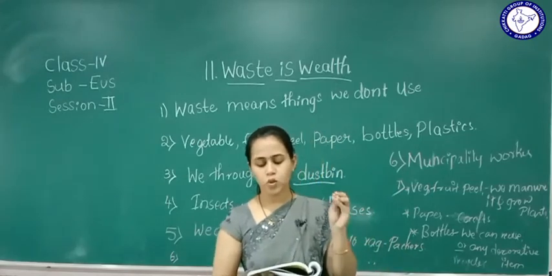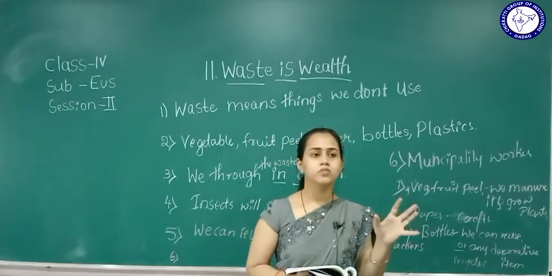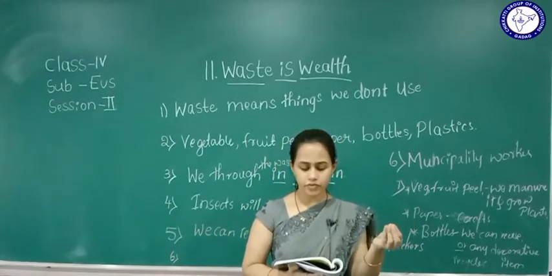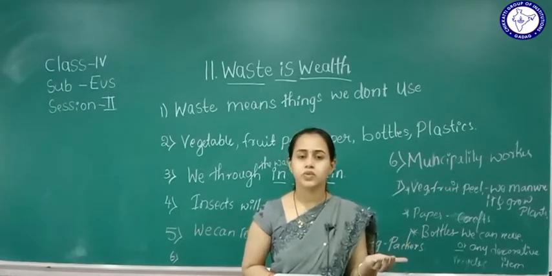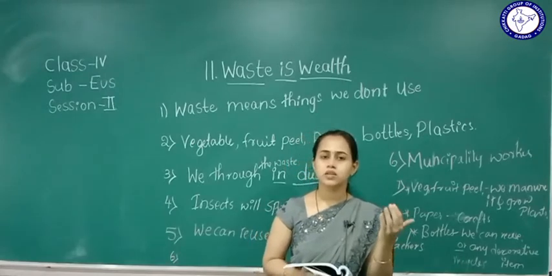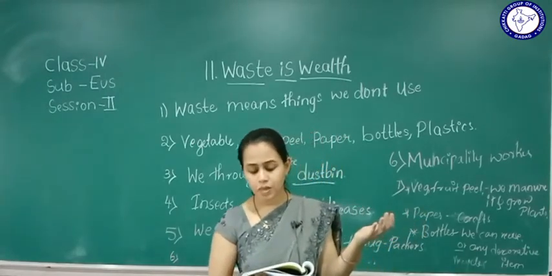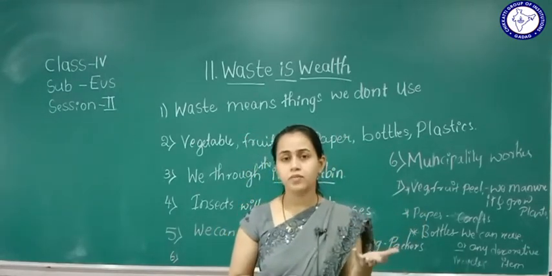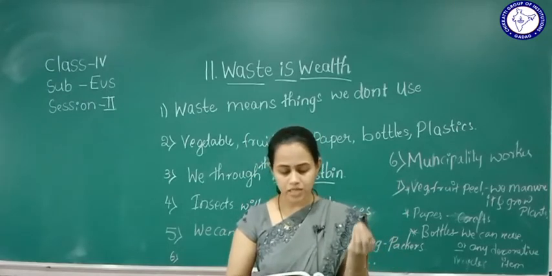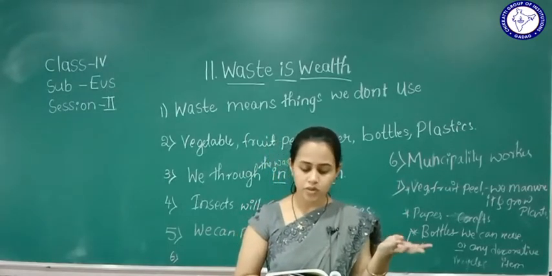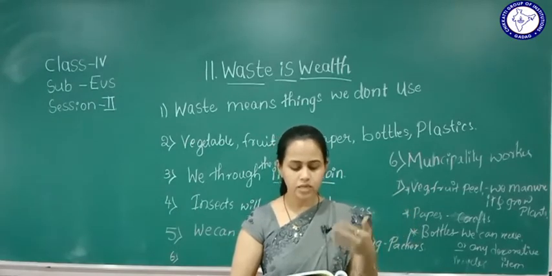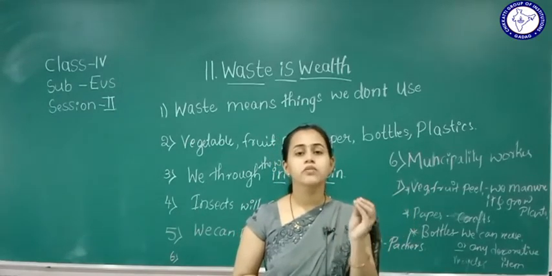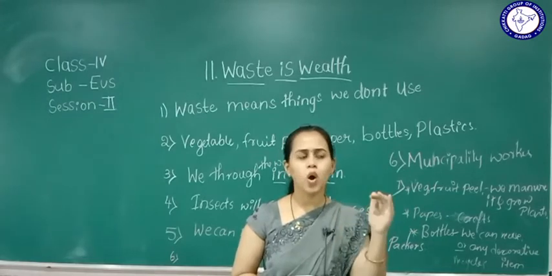So if you have put all those things in a bottle, the vegetable and fruit peels will decay faster, right? So they will get decayed, and even the paper, after some time it will get decayed, even the plastic, right? But the rubber will not decay for a long time.